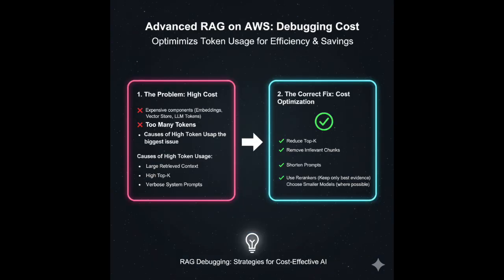Now let's debug cost. RAG systems get expensive quietly. Cost comes from embeddings, vector storage, input tokens, output tokens, and model choice. The biggest cost problem is usually too many tokens: large retrieved context, high top K, verbose system prompts. The fix is not tuning. The fix is discipline. Reduce top K, remove irrelevant chunks, shorten prompts, and use re-rankers to keep only the best evidence. Choose smaller models where possible.